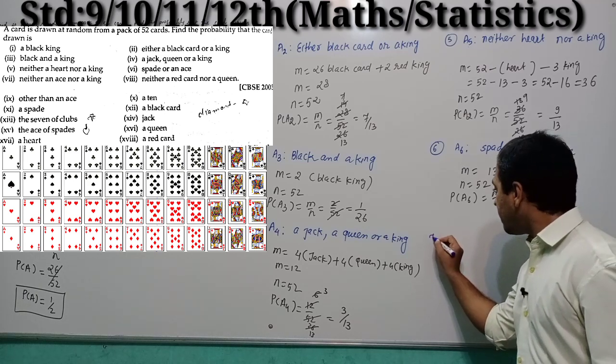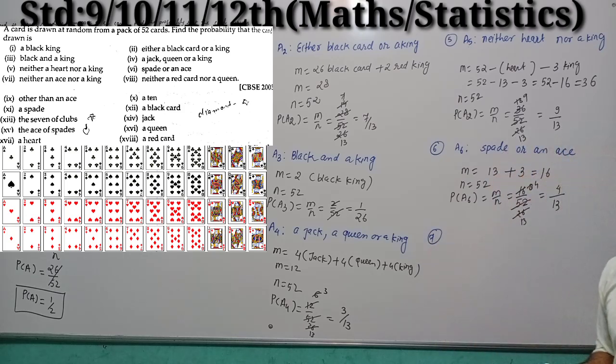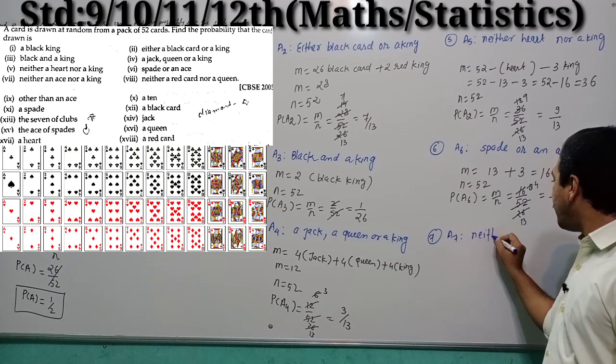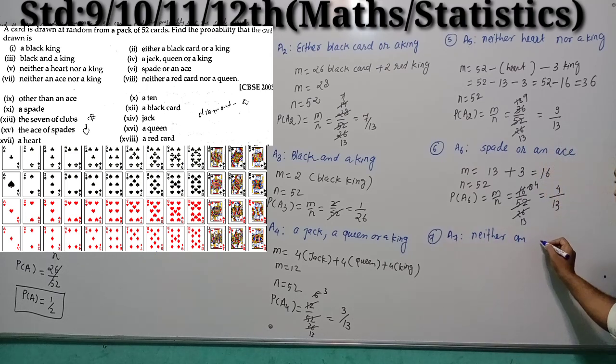Okay. Now question number 7 is there. What does question number 7 state over here? Neither an S nor a king, right? A7. Neither an S nor a king, right students?